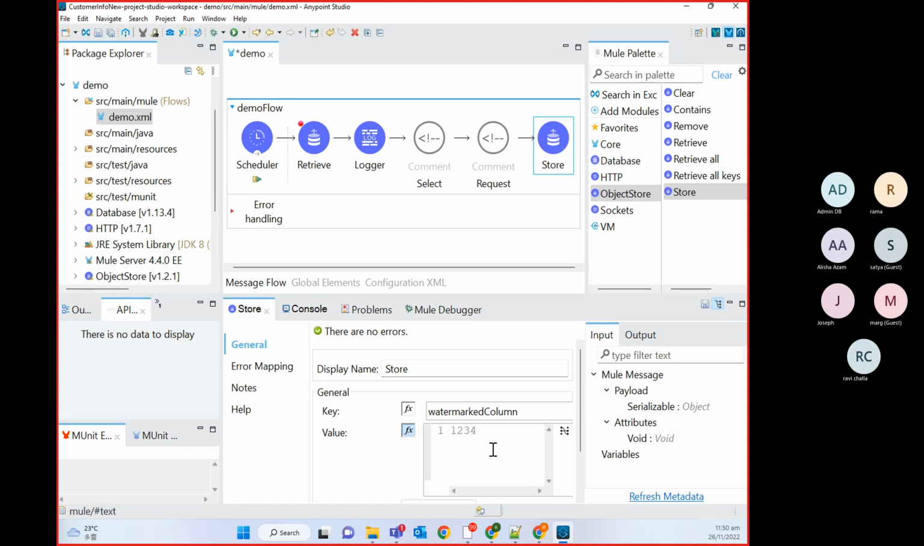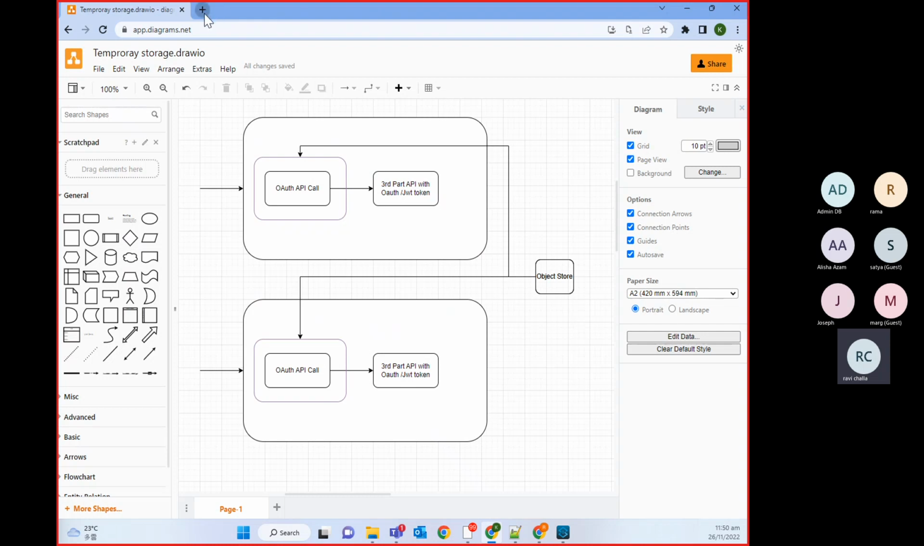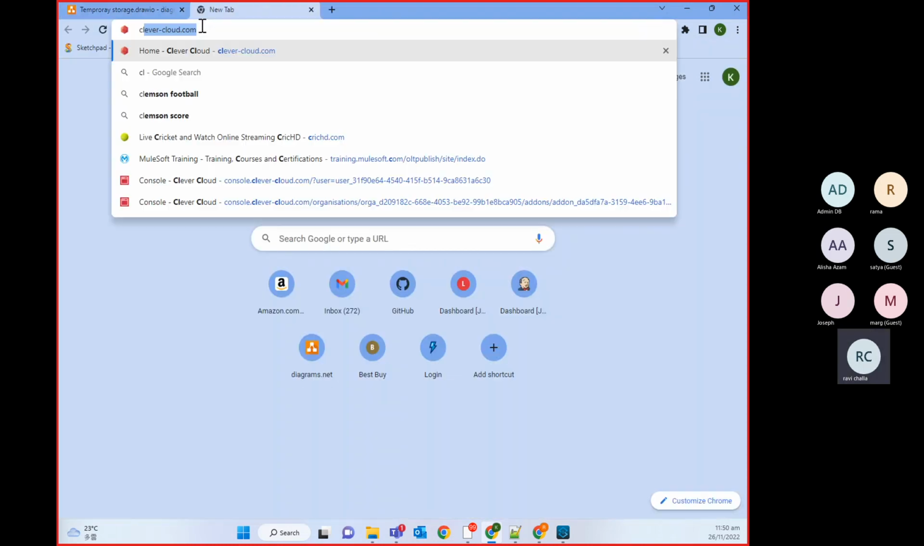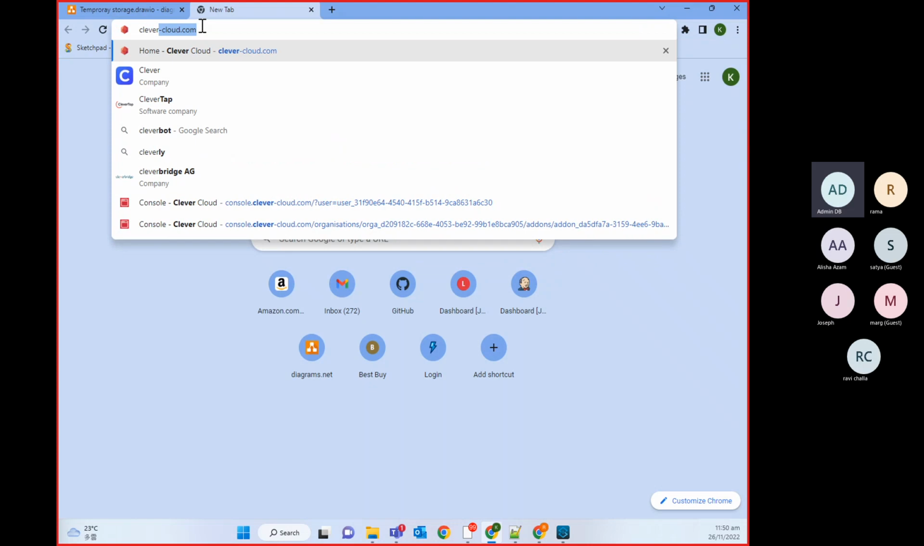Ravi, I have one more question. Yes. Could you please suggest an online data store? For example, I need to use an online DB. Do you have any reference for something like an online Oracle DB for temporary testing purposes? Do you have any site for that? Yes, you can use this Clever Cloud.